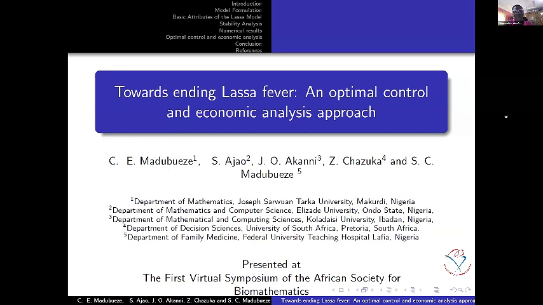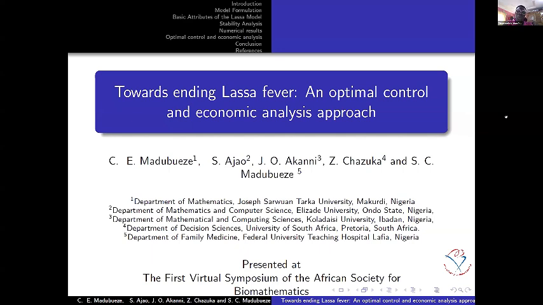So I want to present a work on Lassa fever virus, because it's something I have had in mind for so long to work on. And I know one or two persons, like Professor Augusto, always have an interest in Lassa fever because it's a disease that is endemic in Nigeria. It's ongoing work I did with some collaborators. You can see their names in the co-authors of this work. So thanks to all of them for being part of this project. It's also ongoing work that we will continue. So I'm going to present Towards Ending Lassa Fever: an optimal control and economic analysis approach.